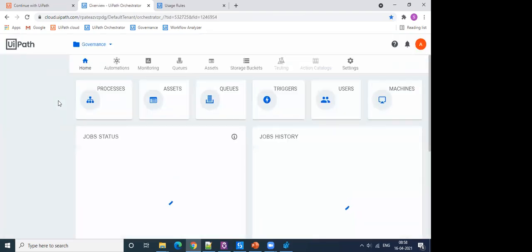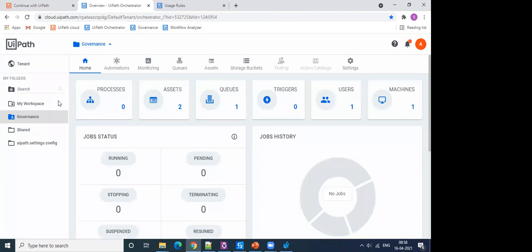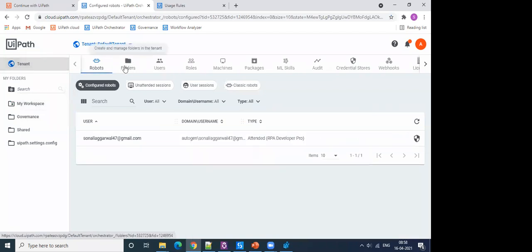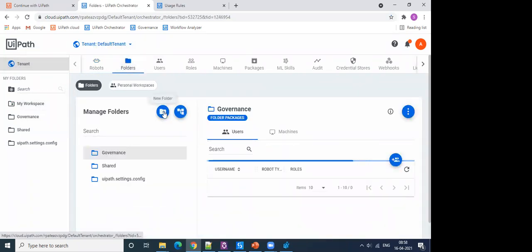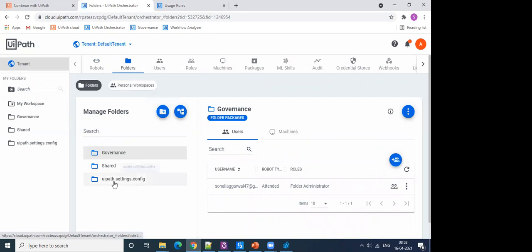So how we can enforce a policy, and these two methods that we are going to discuss now are the preferred ways to enforce a governance policy. How can we do that? We go to tenant, we go to folders, we click on new folder, and we choose to create a folder named uipath.settings.config, and this folder again should be in exact format and exact name. If there is anything else added in here, like an underscore or a one, the policy will not be picked. So it has to be exactly uipath.settings.config.